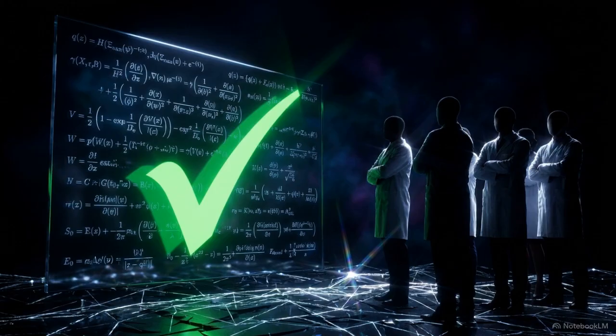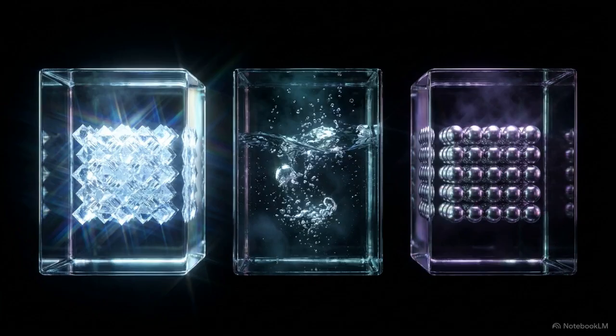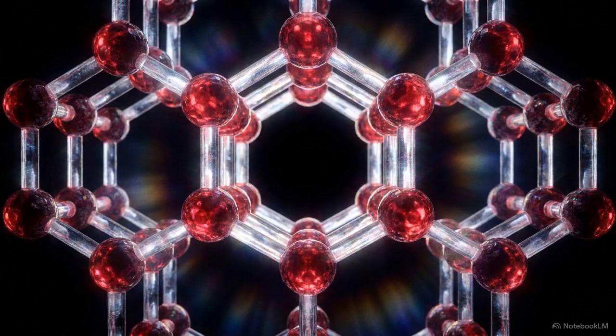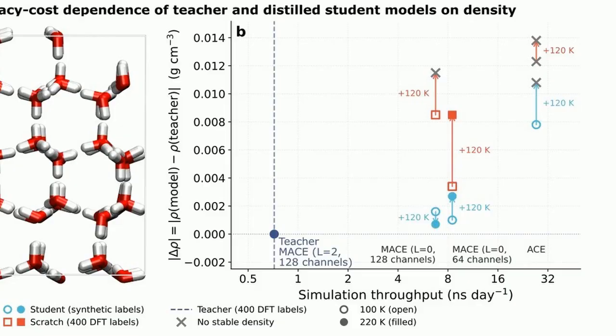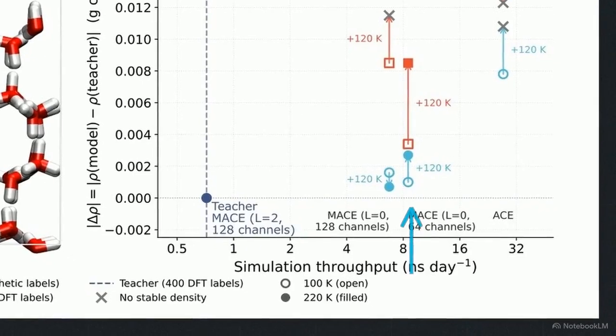The math suggests this should work, but to be trusted by the scientific community, the student model must survive a gauntlet of 3 escalating physical states. Test 1 establishes the baseline, ice, a rigid crystal lattice where atoms vibrate predictably in place. This scatterplot tracks the speed and accuracy of the models. The distilled student models, represented by the circles, successfully predicted the density of the ice while running 10 times faster than the original teacher model.